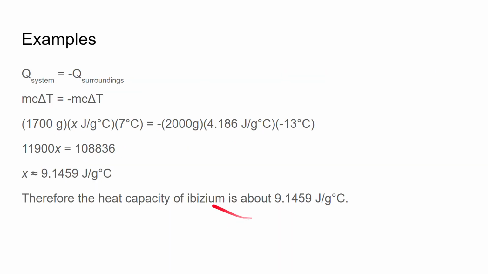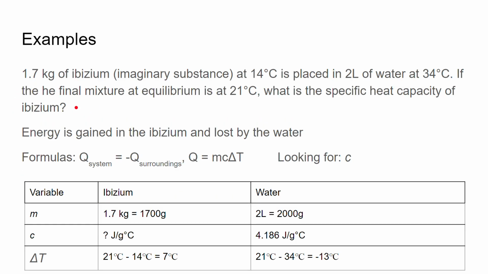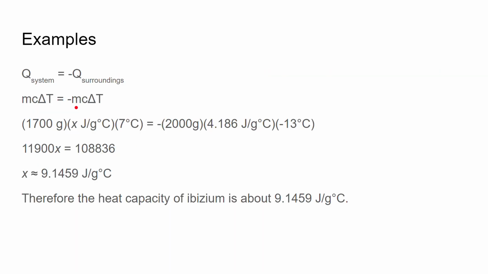So now let's do the calculation, right? We have the Q, we have the loss here, the gain in the system, the loss in the surroundings, right? Because it's going in and it's taking from the surroundings. So x is what we don't know. This is specific heat capacity, right? Joules per gram degree Celsius. We plug this in algebraically. We solve for this, right?